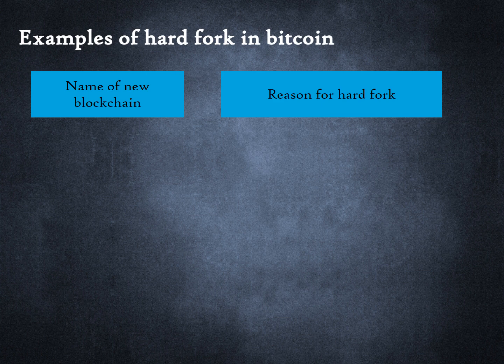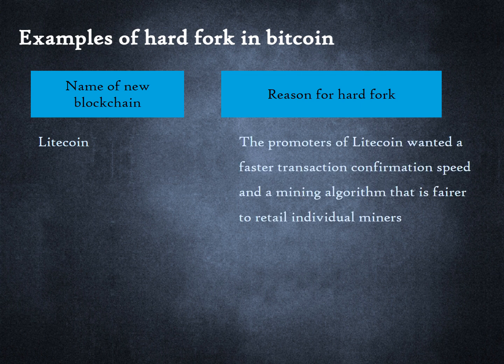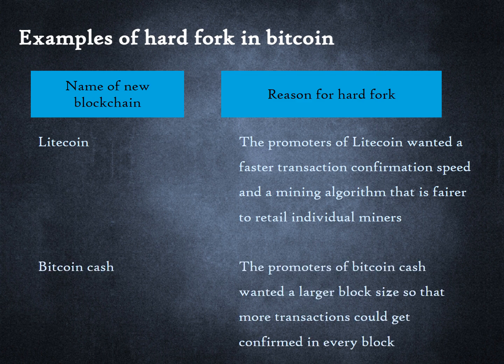Litecoin was started in October 2011. Its source was Bitcoin. The promoters of Litecoin wanted a faster transaction confirmation speed and a mining algorithm that is fairer to retail individual miners. Bitcoin Cash was created in 2017 as another fork of Bitcoin. Promoters of Bitcoin Cash wanted a larger block size so that more transactions could get confirmed in every block.